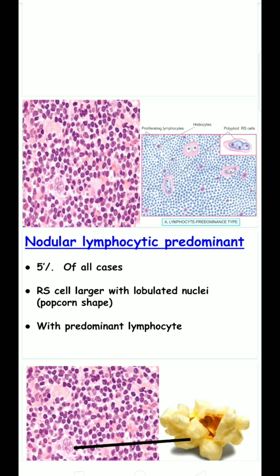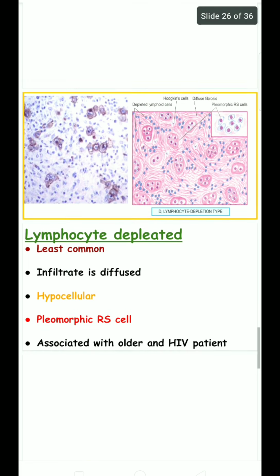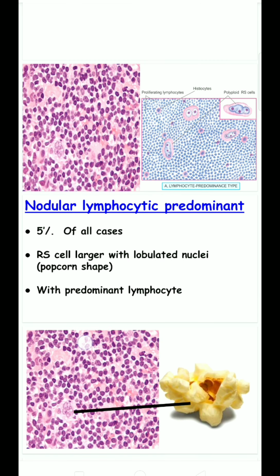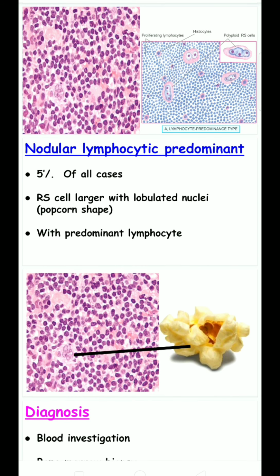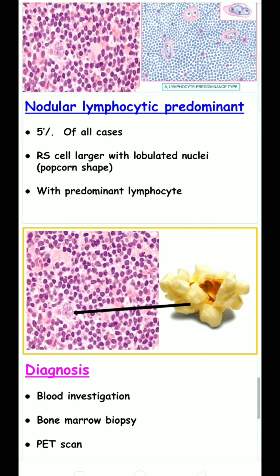Nodular lymphocyte predominant is the other type of Hodgkin's lymphoma. There are two types: one is classical, which is subdivided into nodular sclerosis, lymphocyte rich, lymphocyte depleted, and mixed cellularity. The other is nodular lymphocyte predominant, which is 5% of all cases. The Reed-Sternberg cells are very large with lobulated, popcorn-shaped nuclei, with predominant lymphocytes.